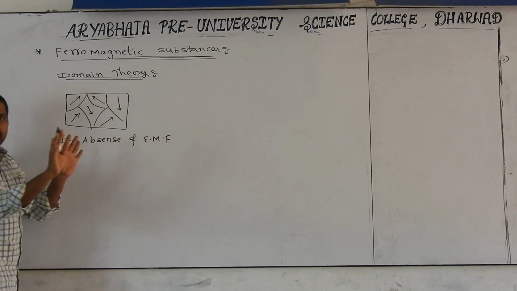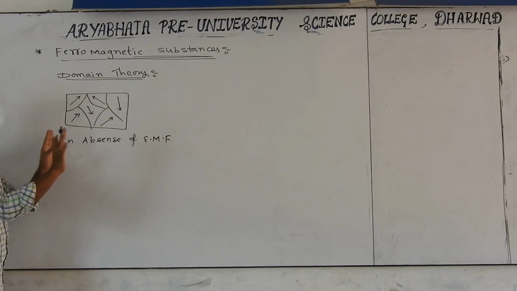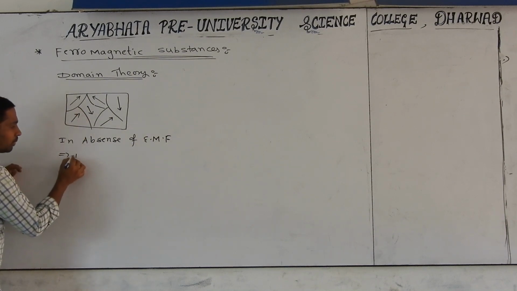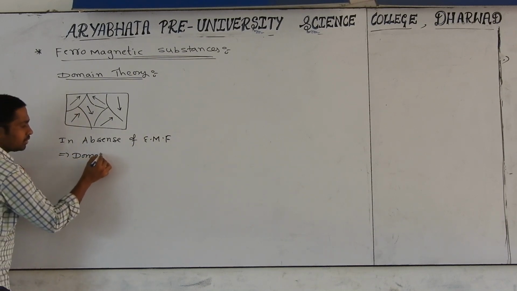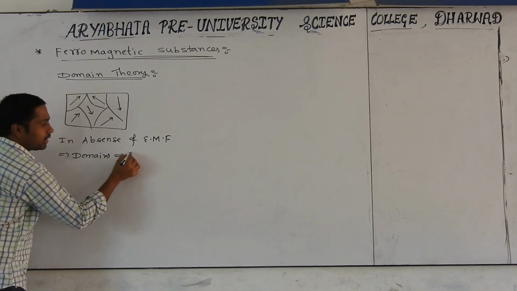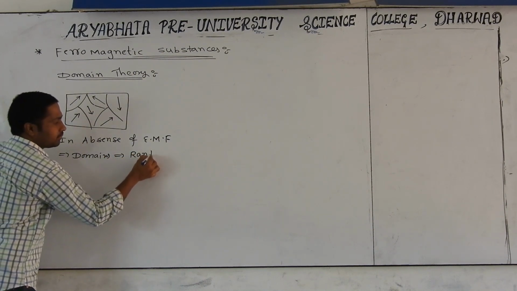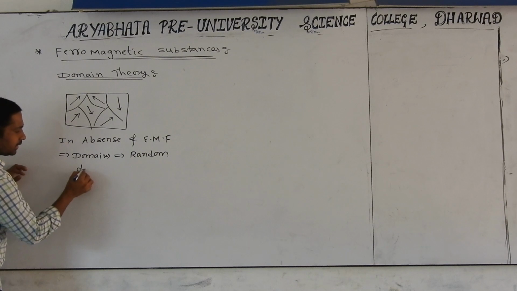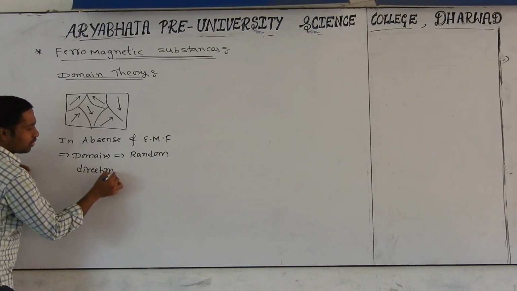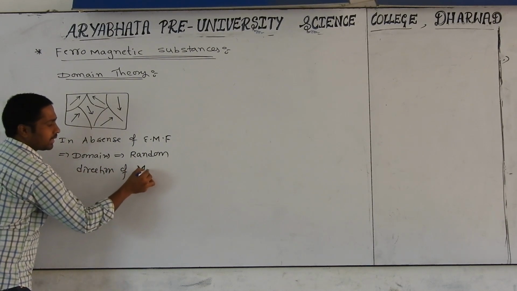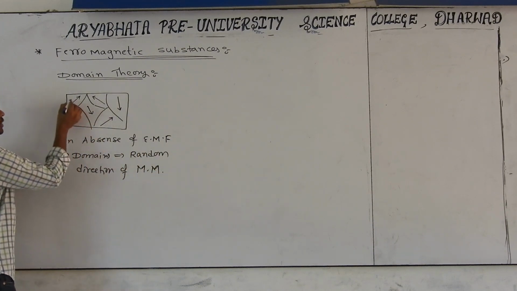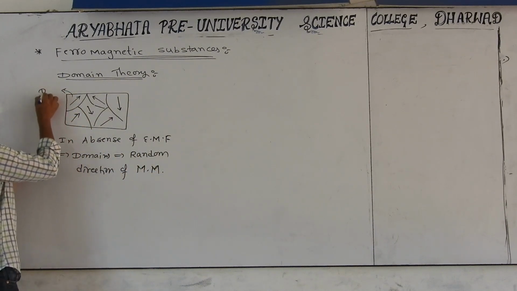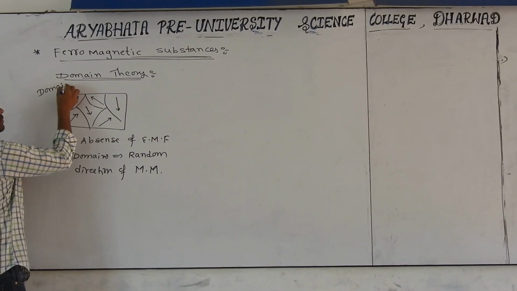You are not applying any magnetic field, just taking the substance. Then the domains have random directions of magnetic moments. Each part is what we call a domain.